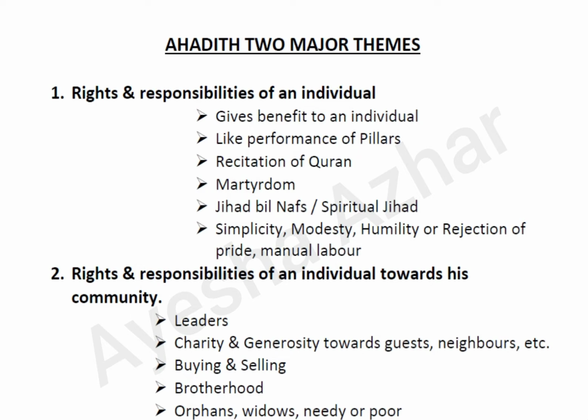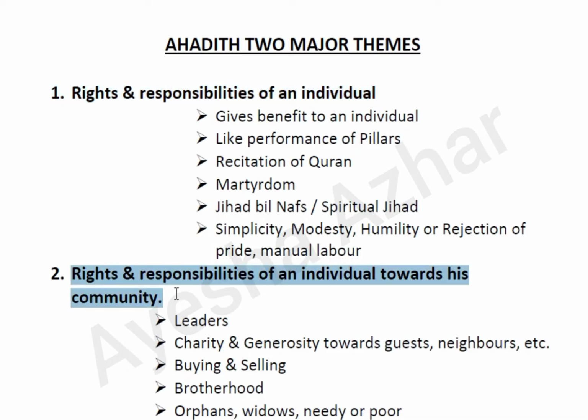Now starting with Hadith, before attempting Hadith, before knowing the importance of Hadith or its explanation, you should know that there are 2 types of Hadith, same as we have done in the Quranic passages. In Quranic passages we have 3 themes, but in Hadith we have 2 themes. You can see over here that I have written 2 themes. First is rights and responsibility of an individual, and the other one is rights and responsibility of an individual towards his community.